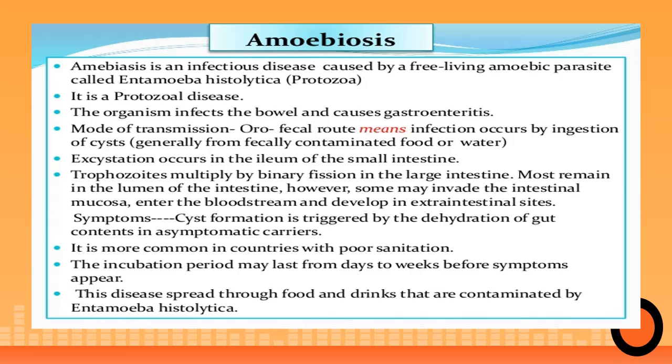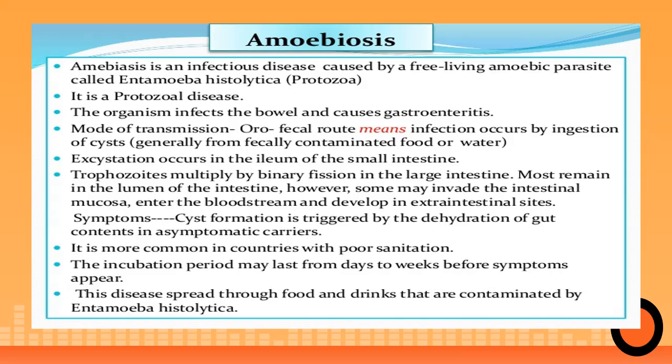However, some may invade the intestinal mucosa, enter the bloodstream, and develop in extraintestinal sites. The cyst formation is triggered by the dehydration of the gut contents in asymptomatic carriers. It is more common in countries with poor sanitation. The incubation period may last from days to weeks before symptoms actually appear. And the disease spreads through food and drinks that are contaminated by Entamoeba histolytica. So this is what we have seen about amoeba and its life cycle.